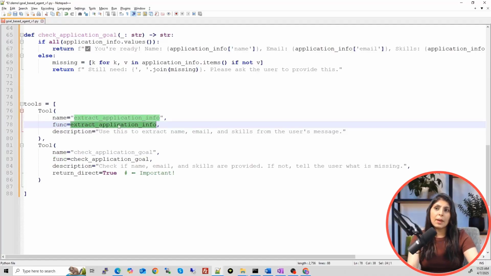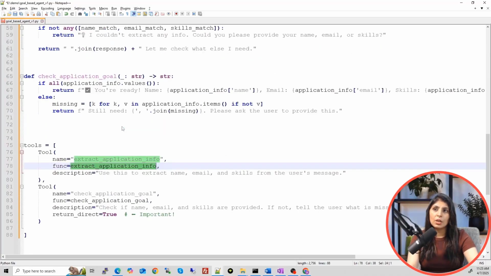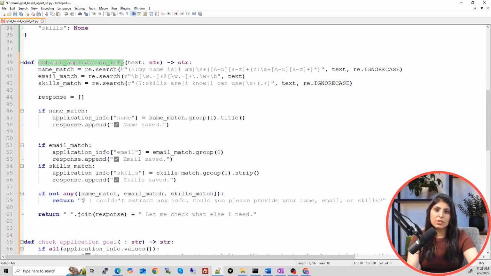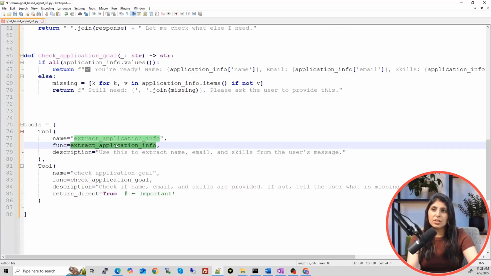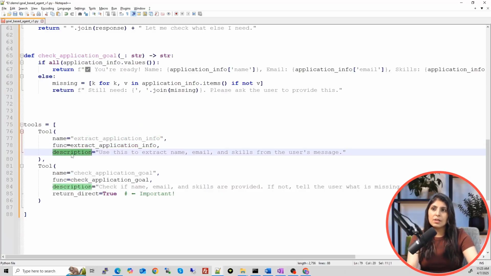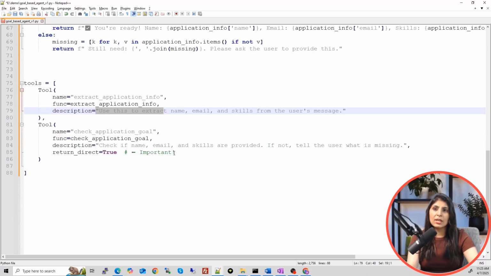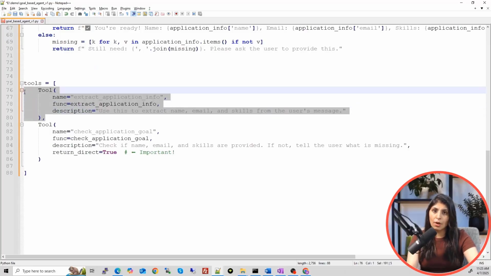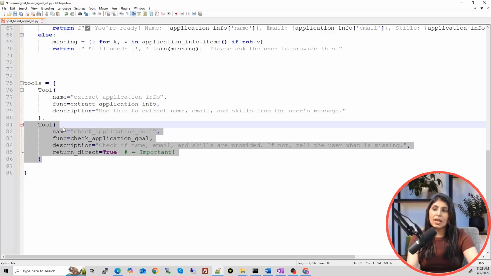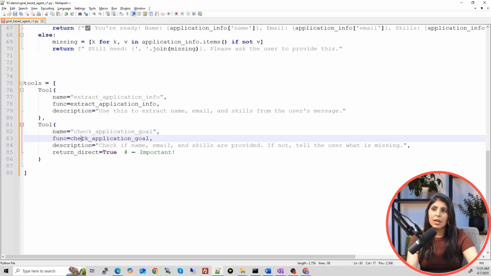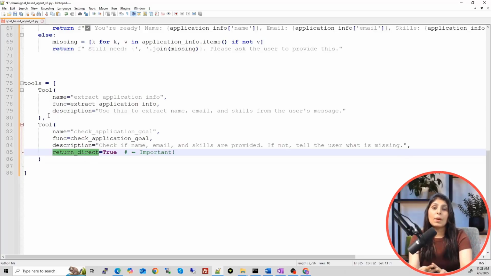Function: here you will write the Python function name where you have the related code. So we have this function, extract application function, right? So that Python function name you will write here. Description: use this to extract name, emails and skills from the user's message, right? So this is the first tool now, and this is the second tool. Again, in the same way, you will provide the name, and here you will write the Python function for that tool, and then you will provide the description and return direct. So guys, now we have two Python functions. We are using those two Python functions as tools, and these are called custom tools.